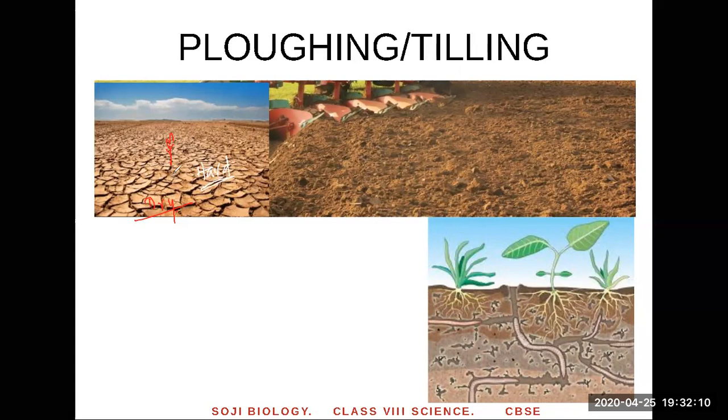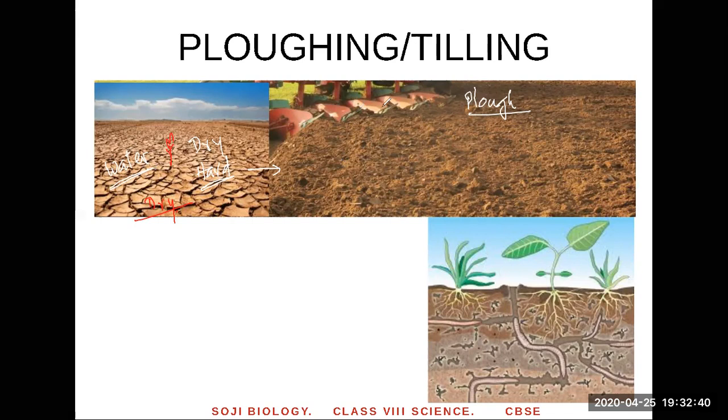And what you have to do is make the soil loose. Making the soil loose is known as plowing. Okay, you have to plow the soil. When you plow the soil, you make the hard soil loose. And if it's dry and hard, before plowing, you have to spray water on the soil. If you don't spray water, you can't plow it easily. It's very hard.